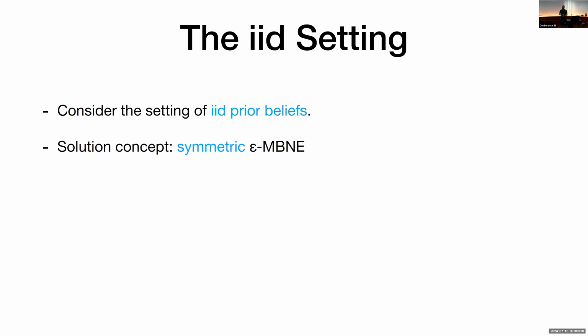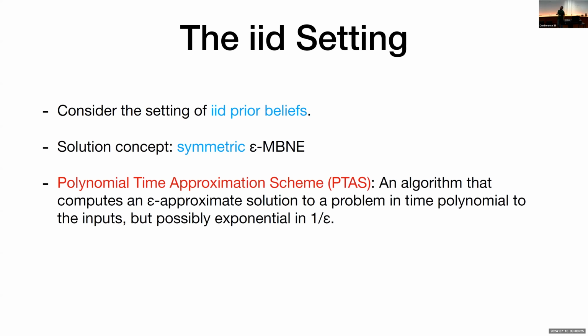And this symmetry obviously makes sense because of the symmetry in the information that they have about the other bidders. And as I mentioned earlier, we provide a PTAS for this problem, which we can think of as an algorithm that can achieve an epsilon approximation for any epsilon we want to pick, but with polynomial time in the inputs of the problem, but perhaps exponential time in this approximation that we're trying to achieve.